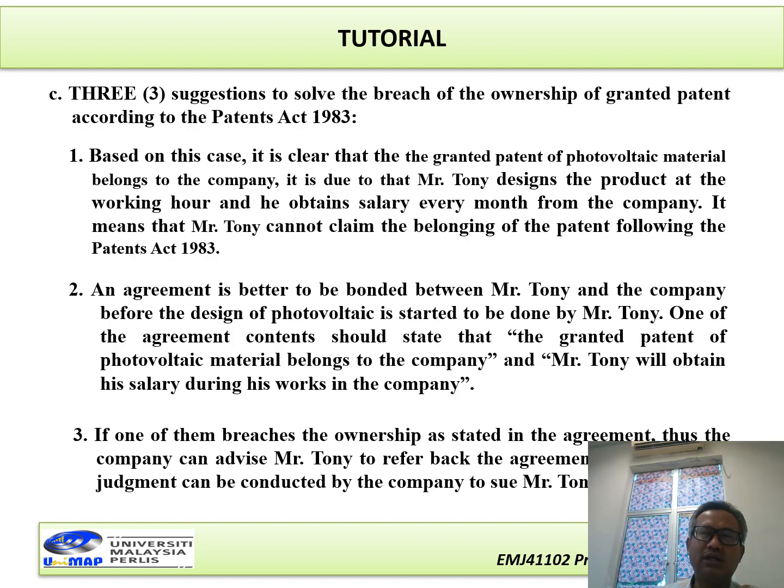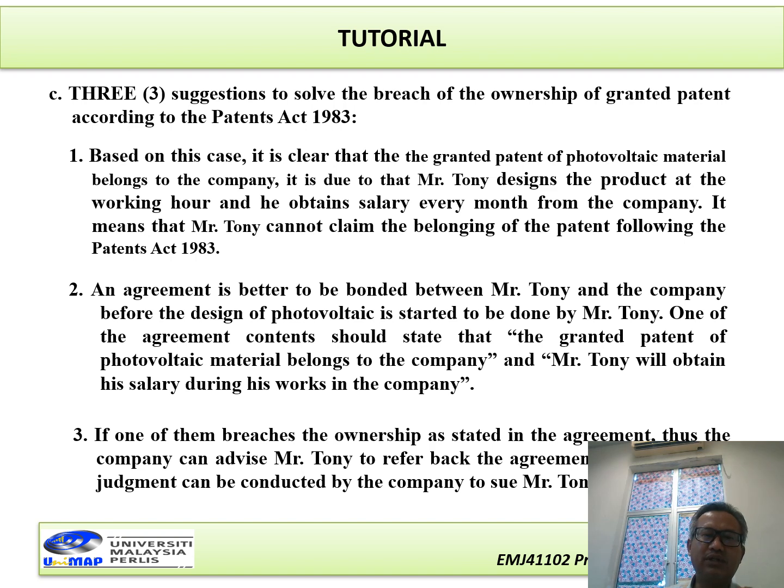Okay, now if one of them breaches the agreement, we can suggest three things here. Three suggestions to solve the breach of the ownership of the granted patent according to the Patent Act 1983. The first, based on this case, it is clear that the granted patent of the photovoltaic material belongs to the company. It is because Mr. Tony designed the product during working hours and he obtained a salary every month from the company. It means that Mr. Tony cannot claim ownership of the patent, following the Patent Act 1983.